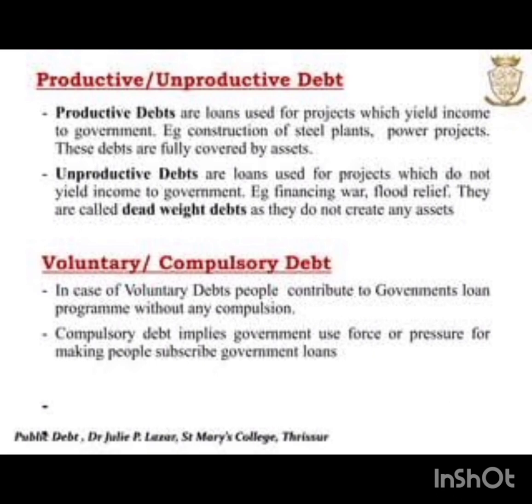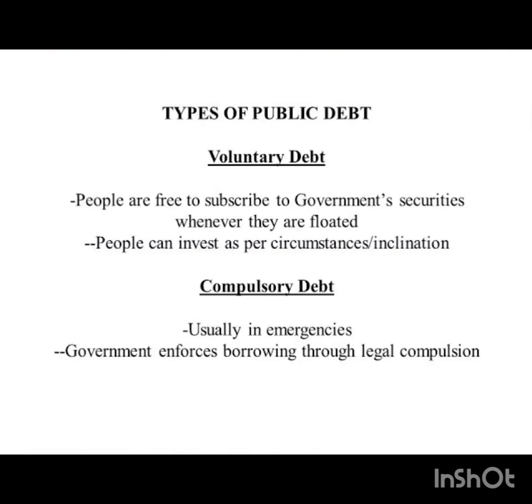In case of redeemable debt, the principal amount and the interest amount the government has to repay back, whereas in case of irredeemable debt, you will find the government is not repaying back the principal amount. The government is only paying back the interest amount, not the principal amount.